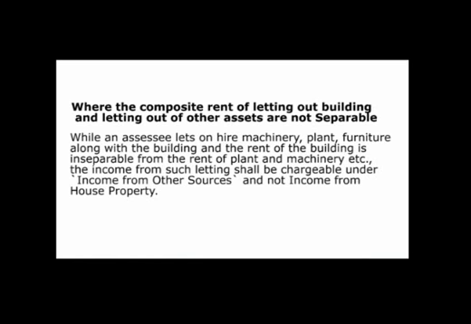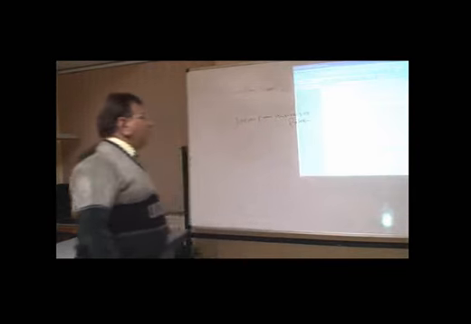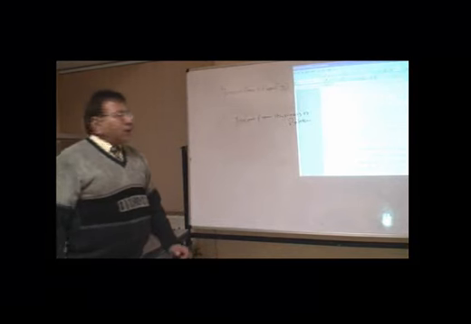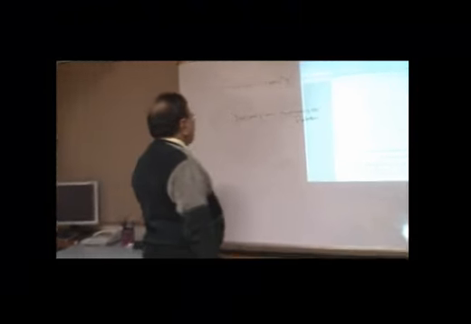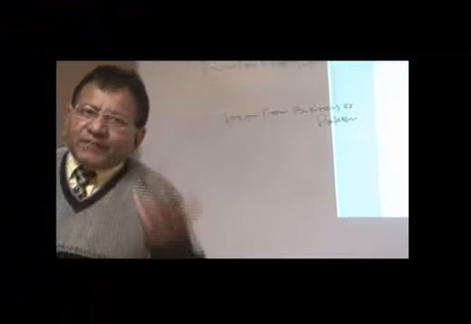In such cases where it is not possible to segregate, the income shall be deemed to be income under the head income from business or profession. So this income shall be taken only when the composite rent of letting out of the building and letting out of various assets along with the building are not separable. It means it's difficult to segregate between these two, and composite amount is taken from the tenant.